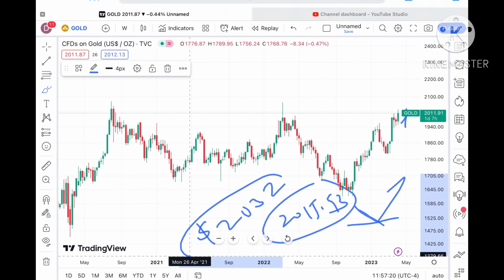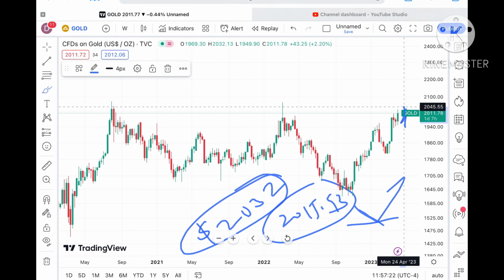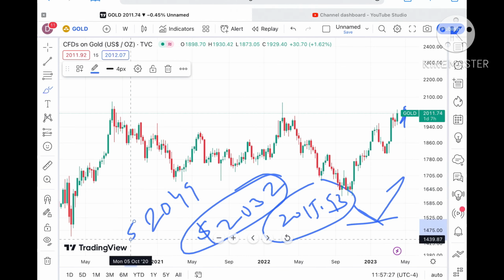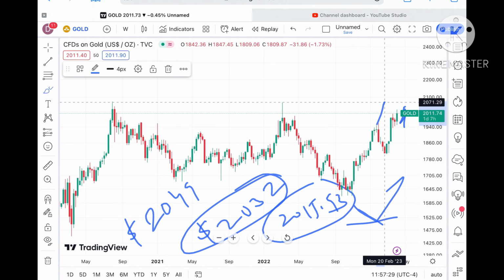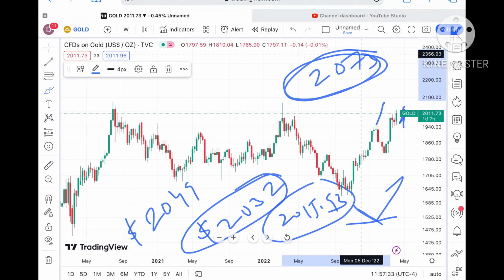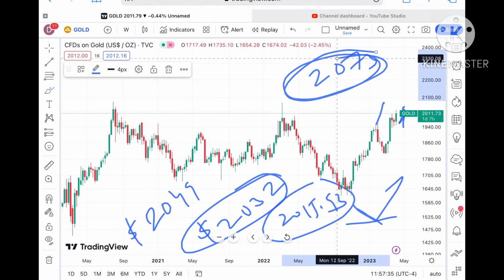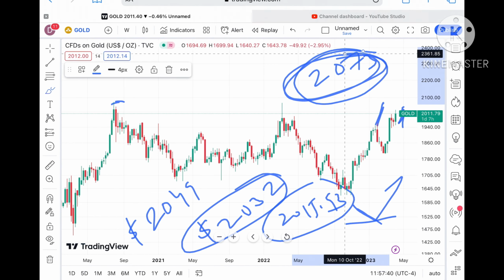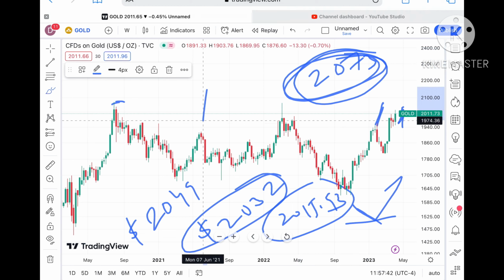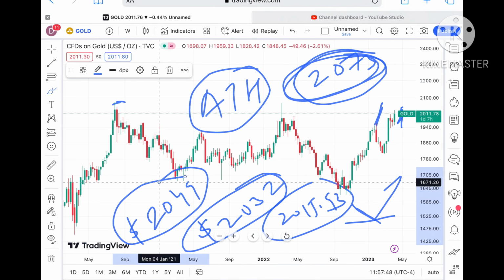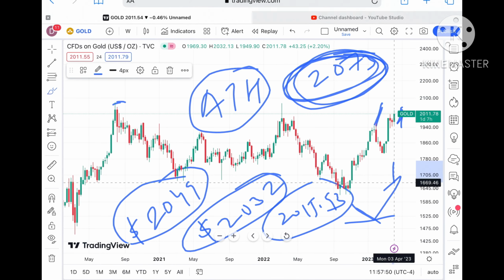If the price sustains this level also, then we can see a level of $2049, and once it sustains above 2049, it can go towards a level of $2073. Keep this in mind. Once the price comes close to 2073 or 2070, the probability is high that it can cross this level and make a new all-time high.